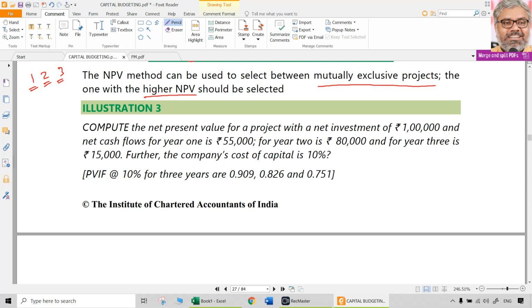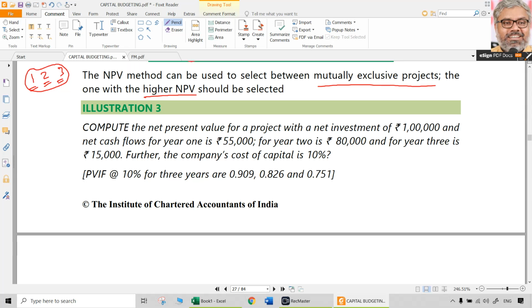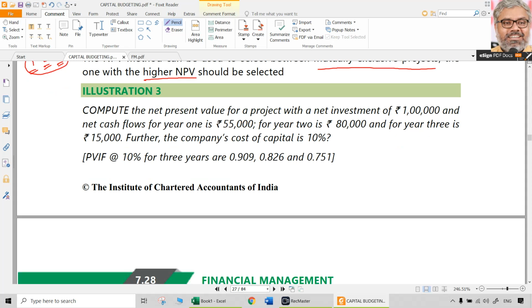Once again, this can be applied when the outflow or investment is the same. If investment is not the same, then the decision is going to be completely different. That is why we have other techniques like profitability index, which we will discuss later. But with the same level of investment, if there are 3 projects of which only one you can select, naturally you will select the project with the highest NPV. That is the criteria if there are mutually exclusive projects.